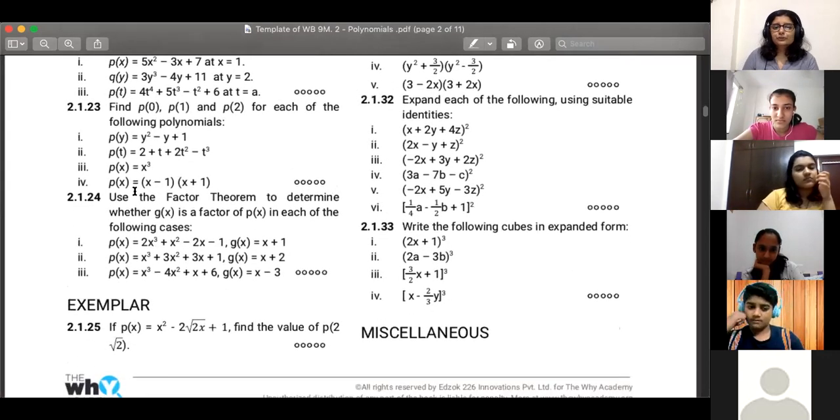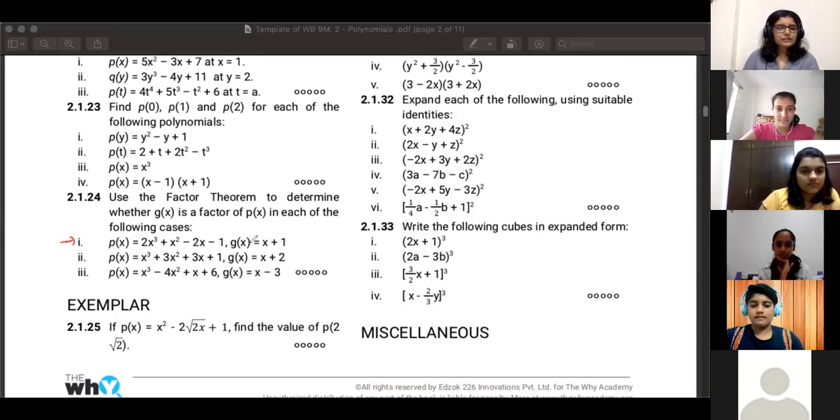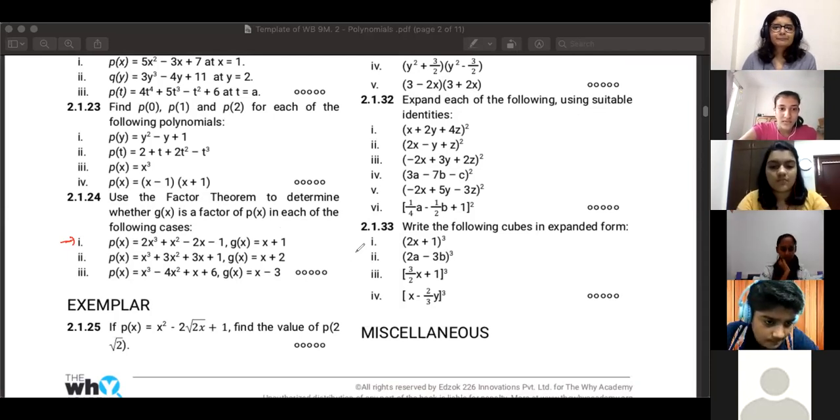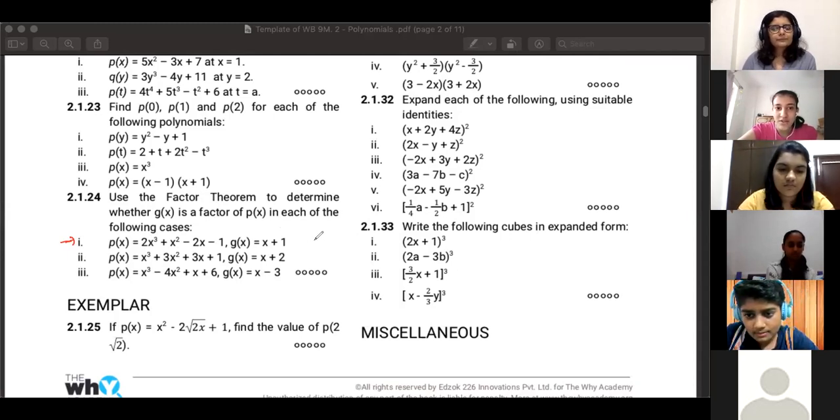So use the factor theorem to determine whether g of x is a factor of p of x in each of the following cases. Take the first one, for example. If you have this polynomial p of x and you're given g of x equal to x plus 1, how will you figure out if x plus 1 is a factor of p of x or not? Ma'am, we'll solve p of x and see if the remainder is 0 or not. If the remainder is 0, g of x is a factor, otherwise it is not.